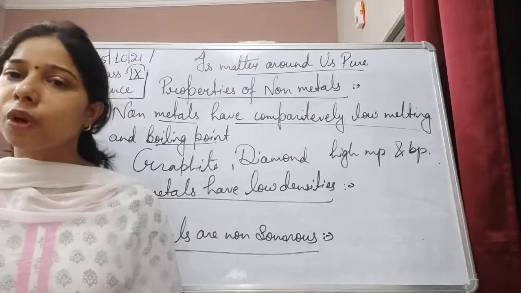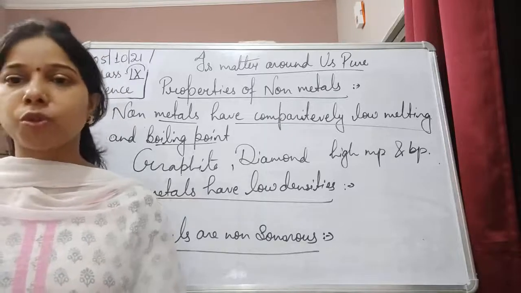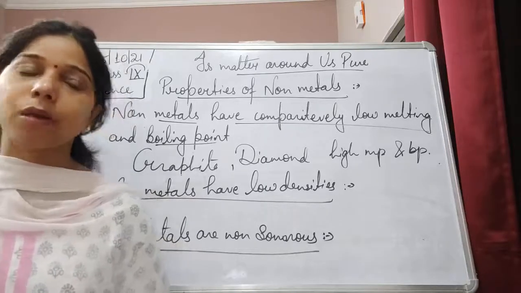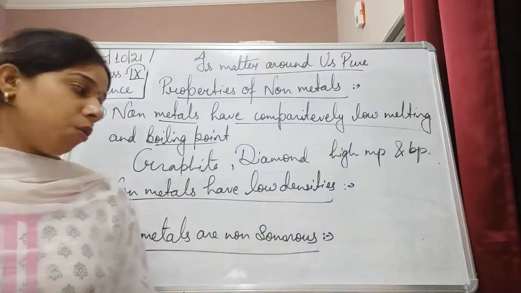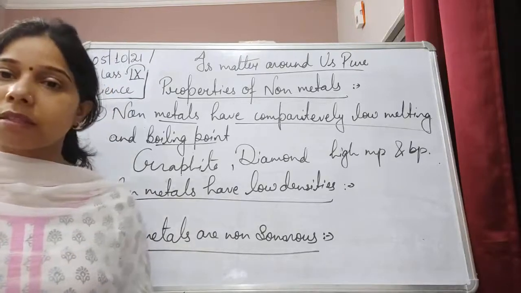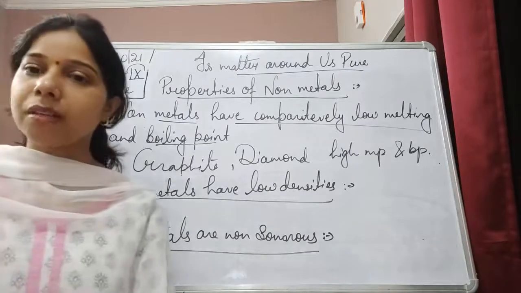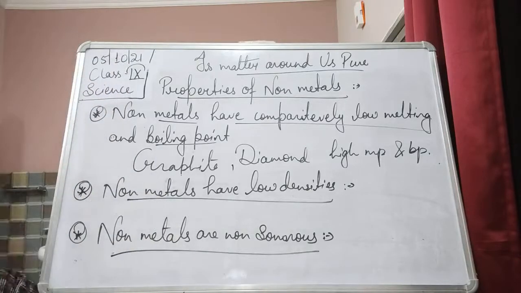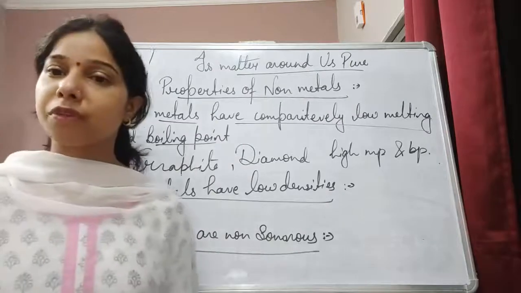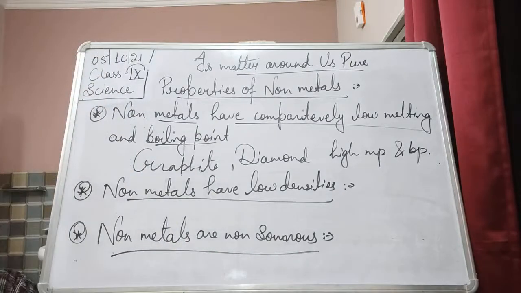But in case of a non-metal, no such sound will come out through it. That's why it is called non-sonorous. They do not produce the ringing sound that metals produce. Okay, this is the difference. These are the properties of the metals and of the non-metals.